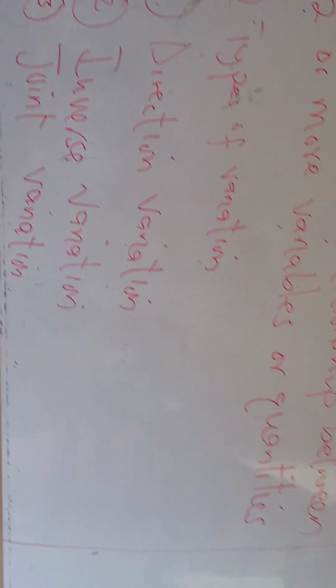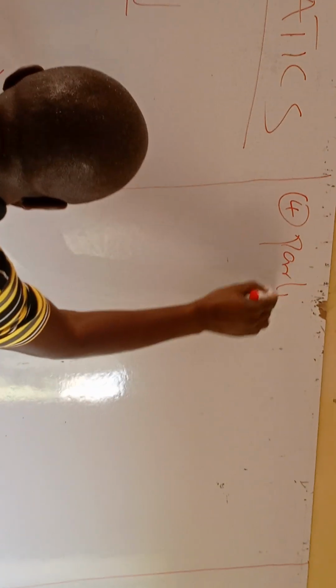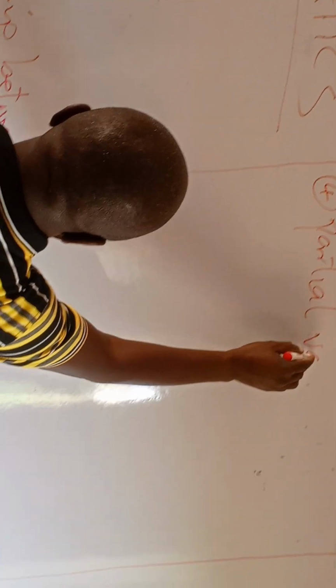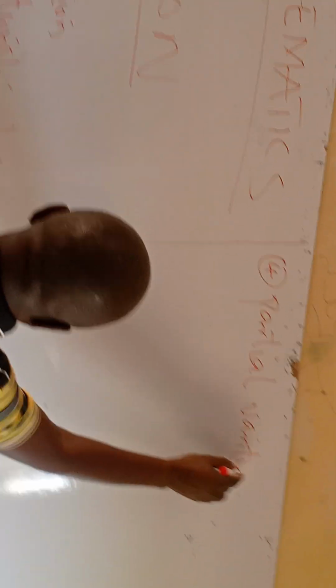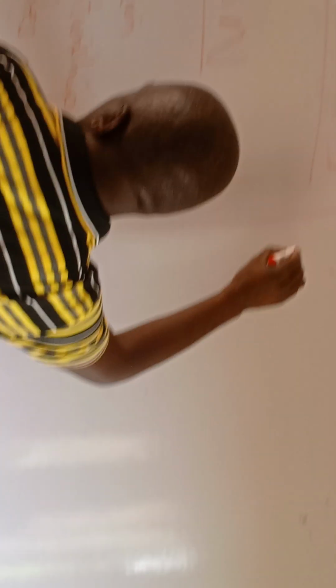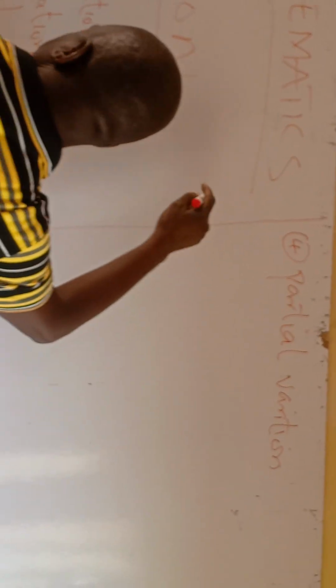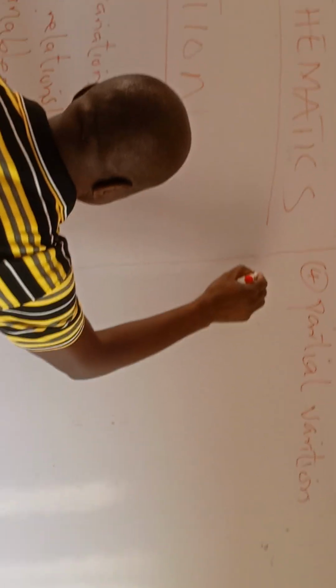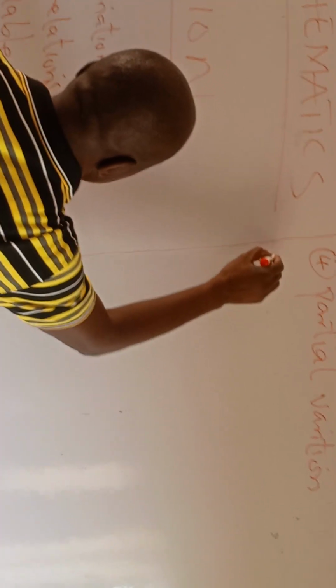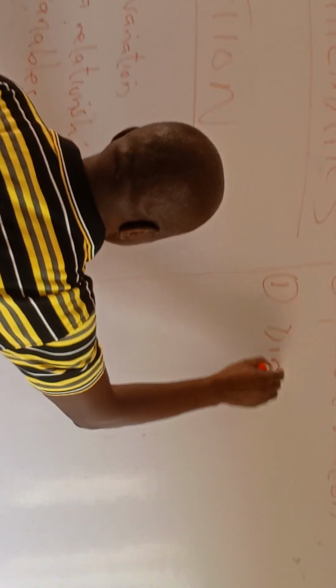Then we have the fourth one, which is partial variation. So let's start. In our subsequent class, we're going to be looking at the rest. Let's look at one, which is direct variation.